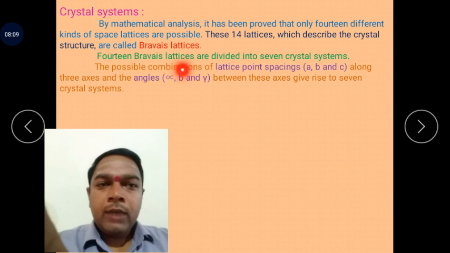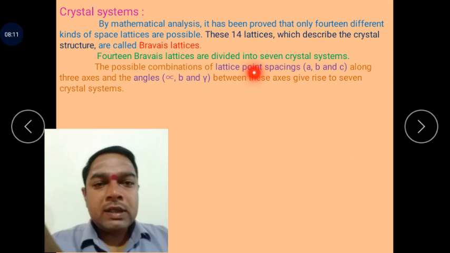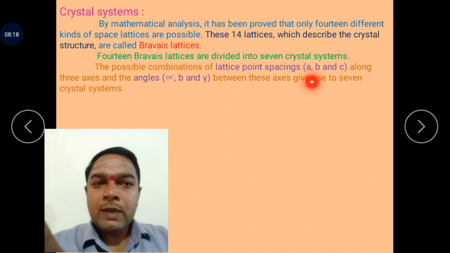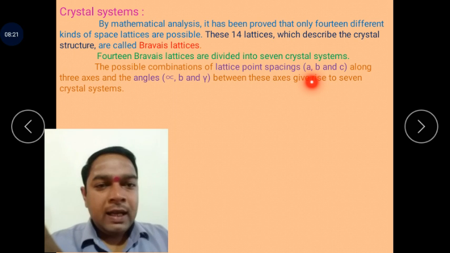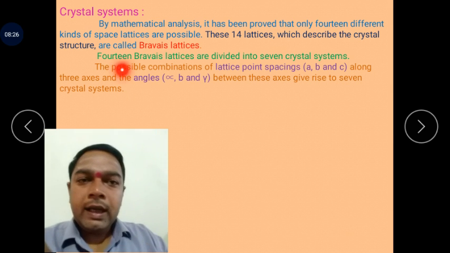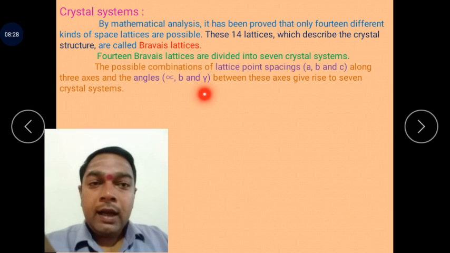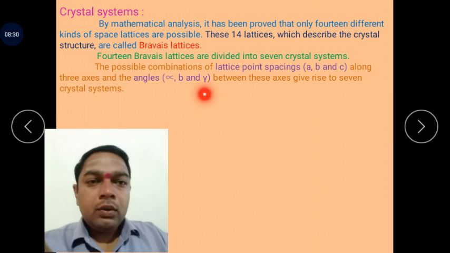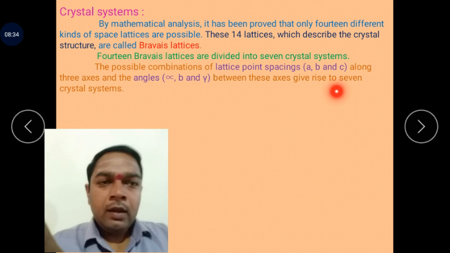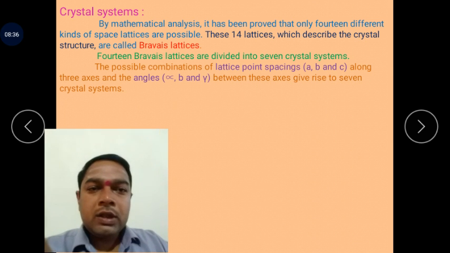These 14 Bravais lattices are divided into 7 crystal systems, depending upon the possible combinations of lattice point spacing, that is the axis lengths a, b and c along the 3 axes, and the angles between any 2 axes, that is alpha, beta and gamma. These give rise to the 7 crystal systems.